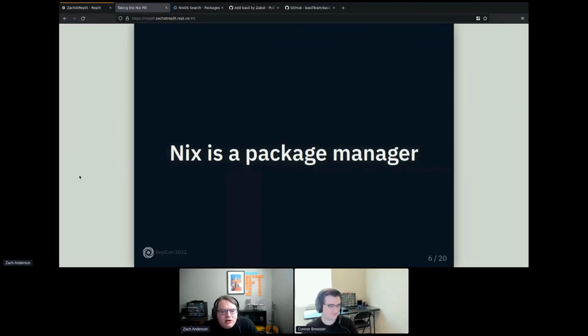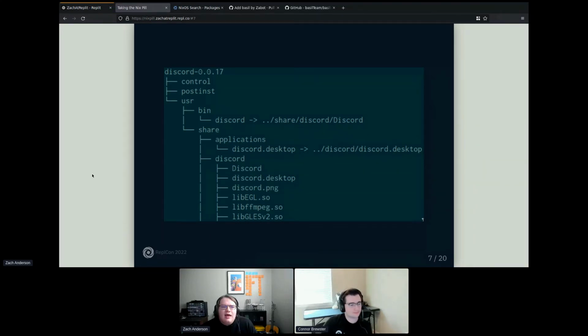And a package manager is a piece of software that keeps track of all of the files that are associated with other pieces of software. So think about Discord. Discord is an application. You can download a Debian package for it. And if you download that Debian package and actually inspect it, you'll see there's all of these files. There's these user bin files, and there's these binaries, and there's some shared libraries, and all of these files that are distributed with Discord.